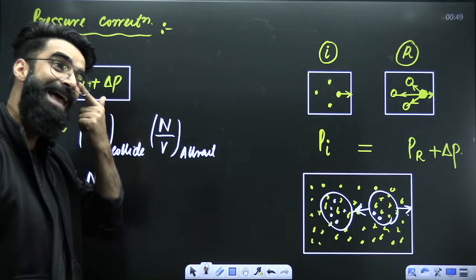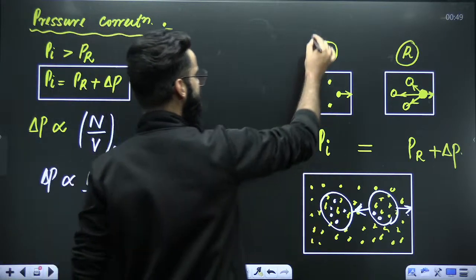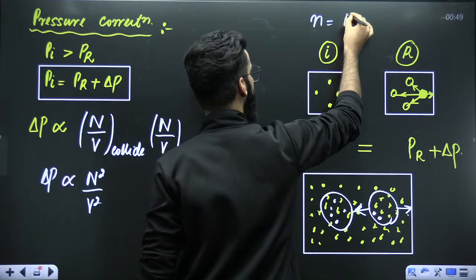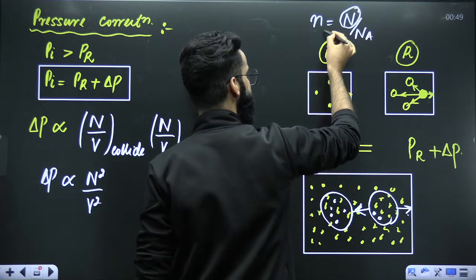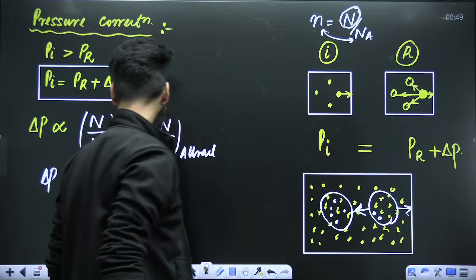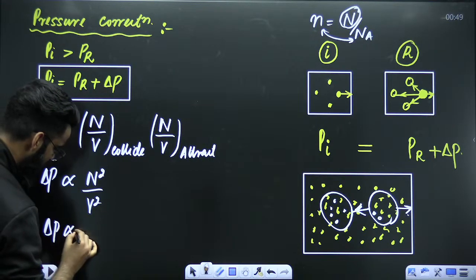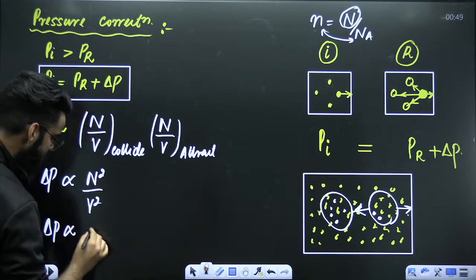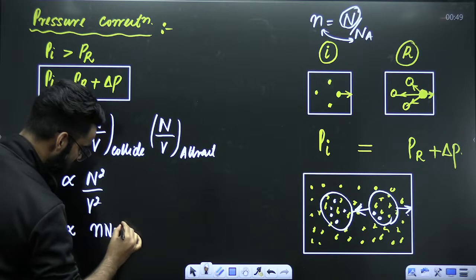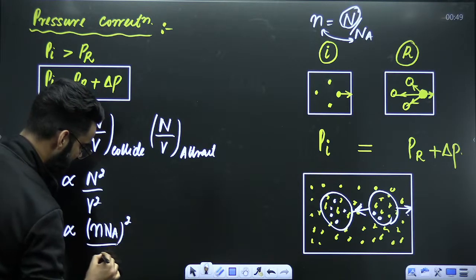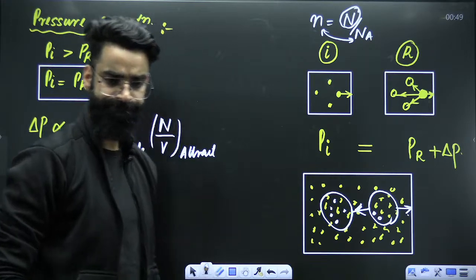My dear students, what is N? N stands for number of molecules, right? Have you ever studied number of moles is equal to number of molecules divided by Avogadro's number? Yes. So number of molecules is equal to number of moles multiplied by Avogadro's number. Perfect. So I can say your delta P is directly proportional to number of moles into Avogadro's number, whole square, divided by V square, right?